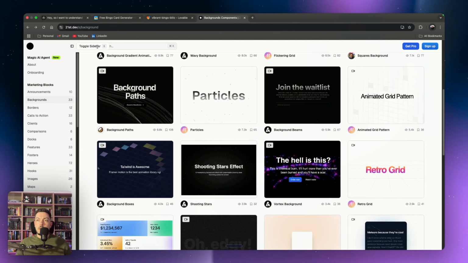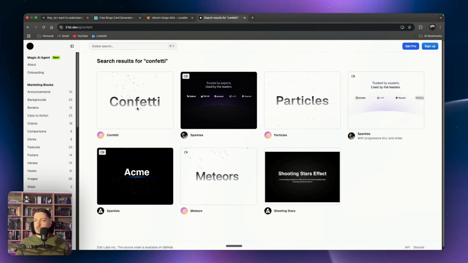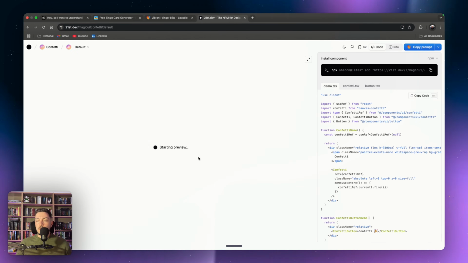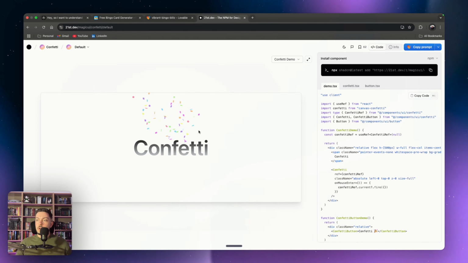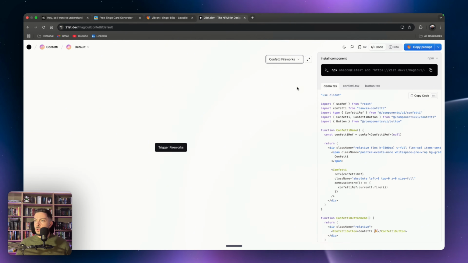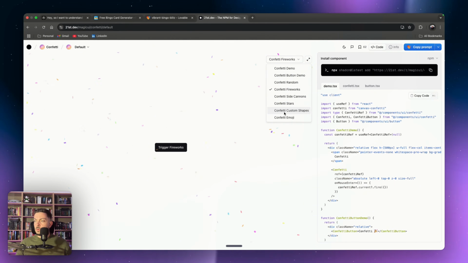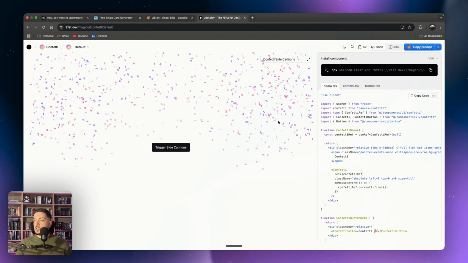Okay, so I'm in 21st.dev and we want to maybe look for confetti. Okay, boom, let's see. So you just go here, you say, okay, I want confetti. You can check the preview out. Look at how cool that is. There's actually a couple others. Fireworks. Trigger fireworks. That's pretty cool. Maybe do fireworks, side cannons. Actually, I like the side cannons.